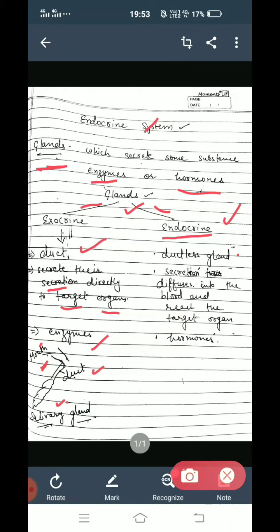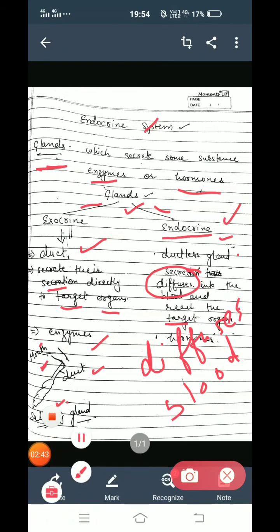They secrete chemical substances which diffuse into the blood and reach the target organ. What do endocrine glands secrete? They secrete hormones. So today we will study the endocrine system.